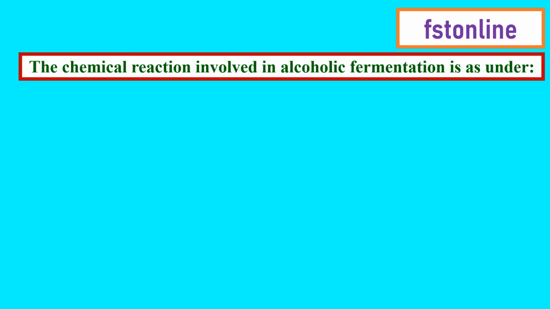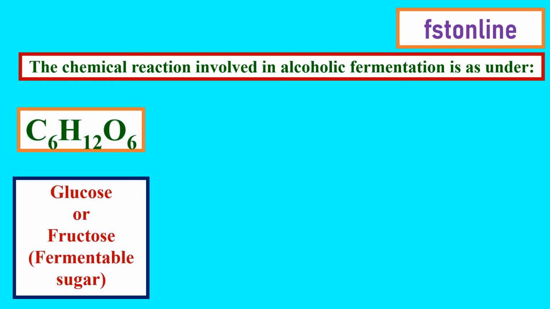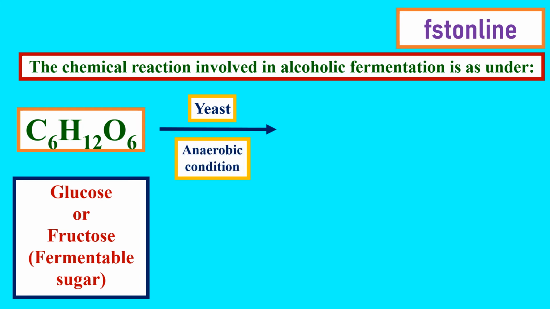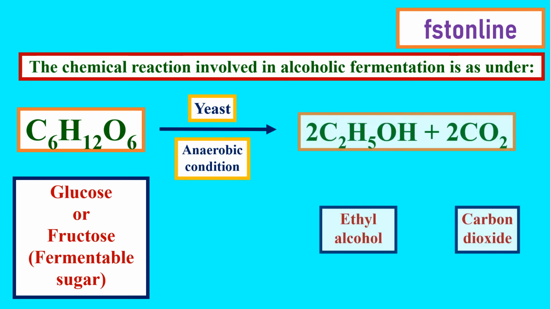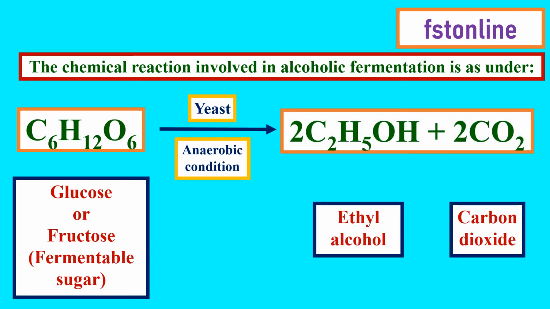So what happens in alcoholic fermentation? The chemical reaction occurring in alcoholic fermentation is explained here. The sugar, that is glucose or fructose or the fermentable sugar, undergoes anaerobic fermentation by the addition of a biological agent like yeast under anaerobic conditions, and it results in the formation of ethyl alcohol and carbon dioxide.